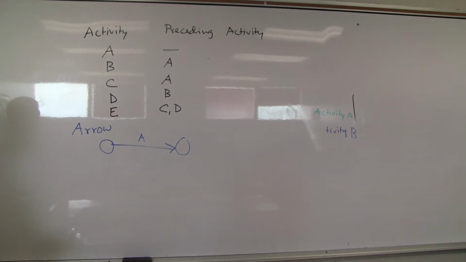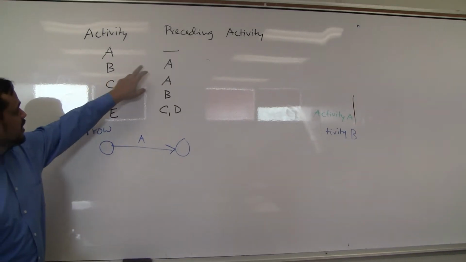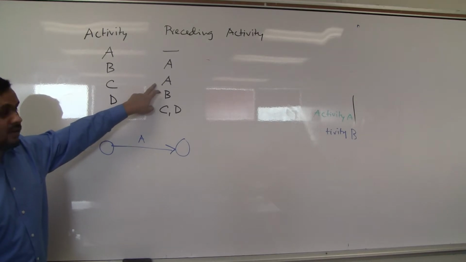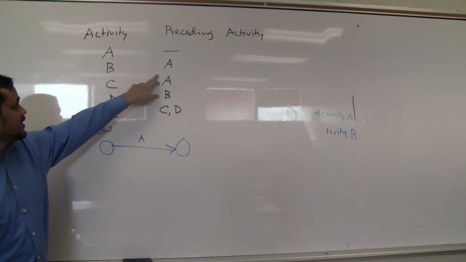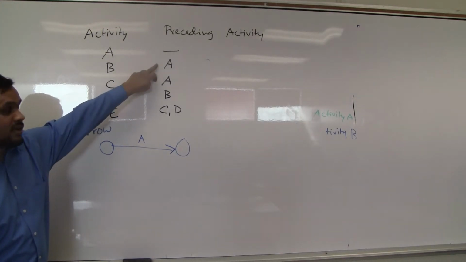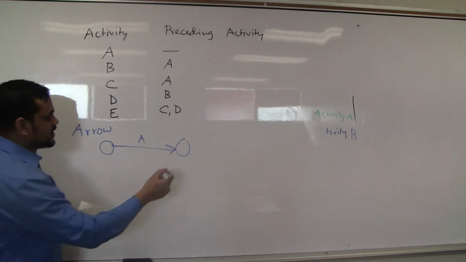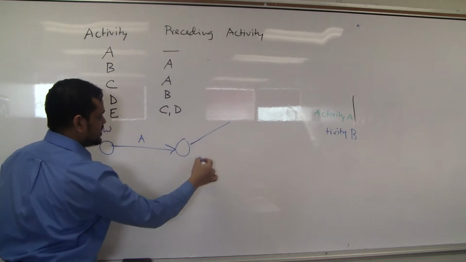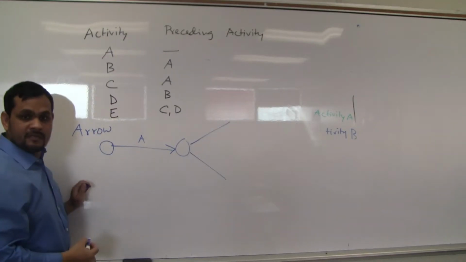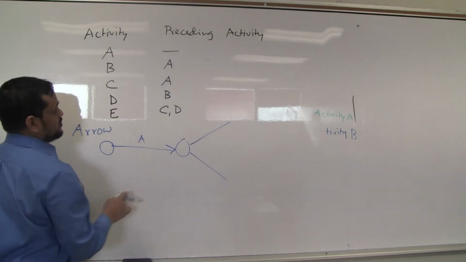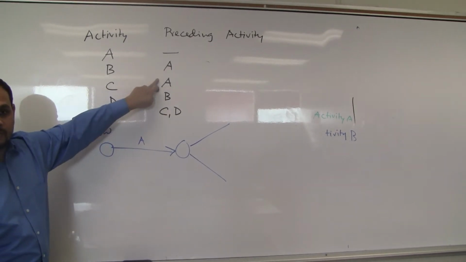So single activity. Then B is following A, C is following A. Two activities are following the same activity. So I will keep some space. So I will give B this way, C this way. That is some trick. Because two here.